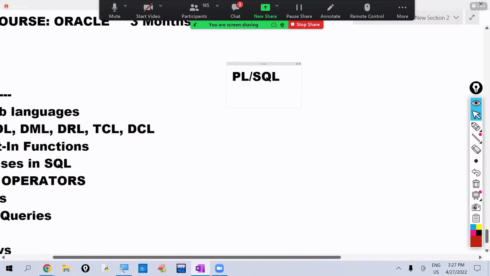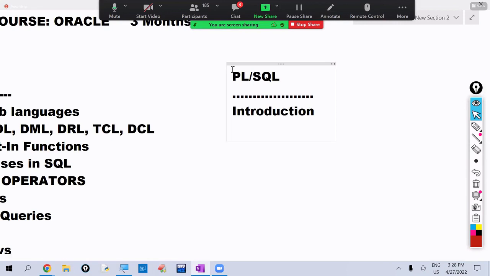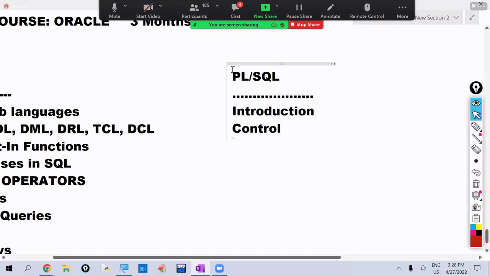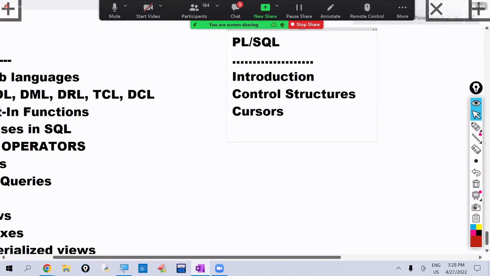And in PLSQL, we discuss PLSQL introduction. Like what data types are there? How can we print the data? How can we read the data? After that, we discuss control structures. Then we discuss cursors.